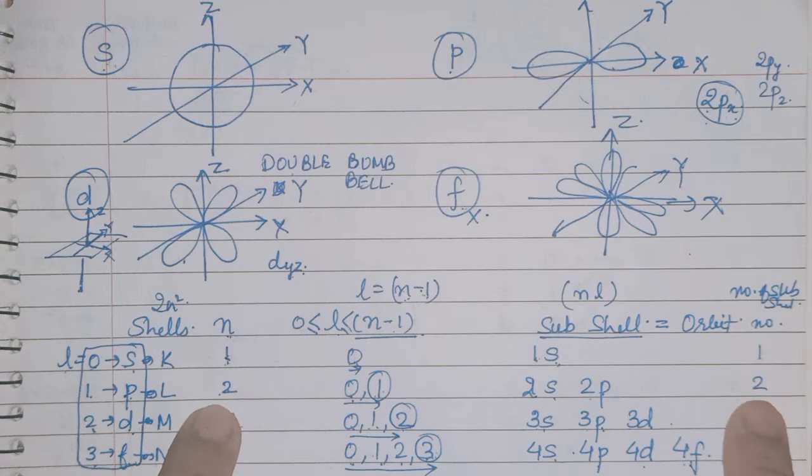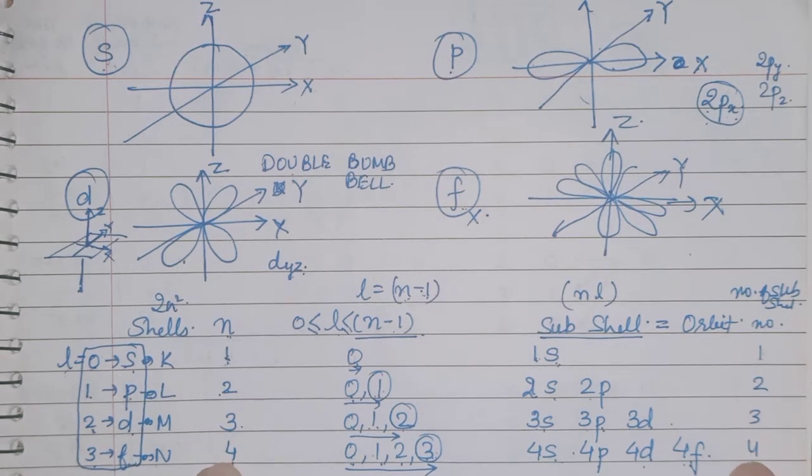n is 2, so 2 subshells. n is 3, so 3 subshells. n is 4, so 4 subshells.